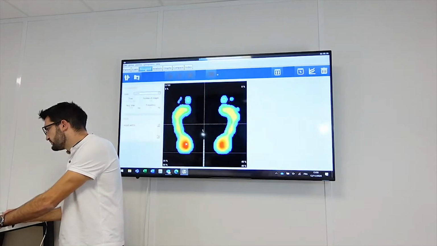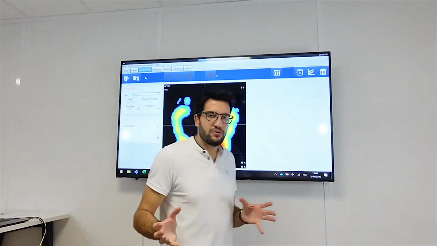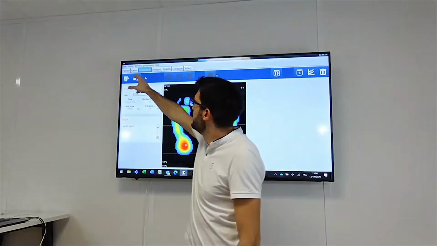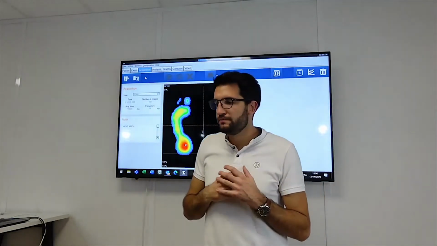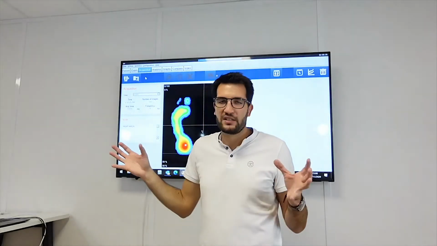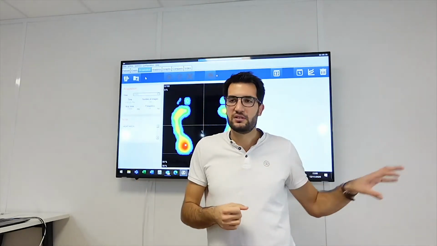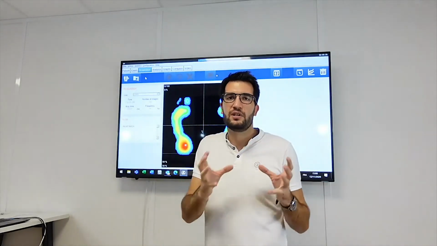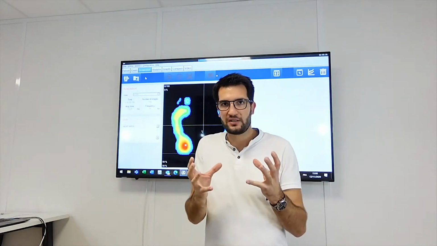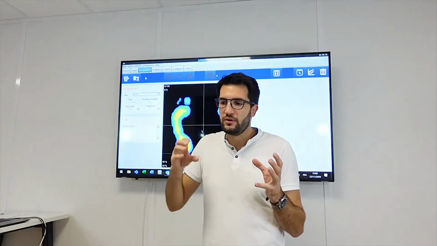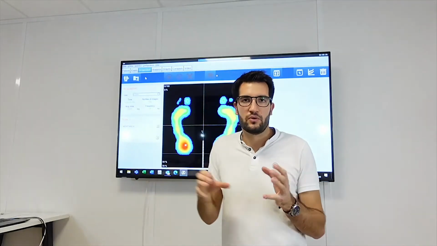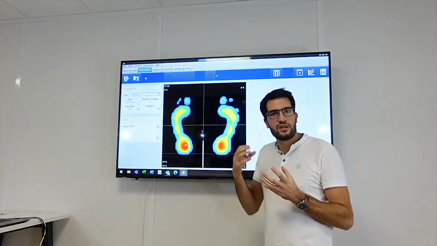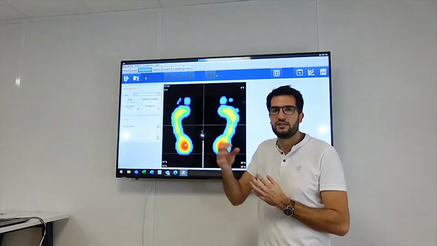Okay, so if I go back: every time you create one clinical examination, one exam, you can put inside as many acquisitions as you want. You can put two statics, you can put three dynamics, whatever you want, but you stay in the same clinical examination. Do not create a new clinical examination every time. You use the same one and you put the acquisitions inside.